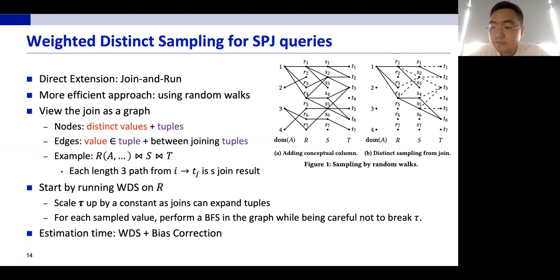And for each sampled value in our first step, what we actually do is a breadth-first search in the join graph while searching for the join results. And while doing this, we are being careful not to break the sample budgets. And since we cannot traverse all the join results, there will be a bias. So in addition to our weighted distinct sampling estimator in our single table version, we also do some bias correction, which is too detailed to be described here.